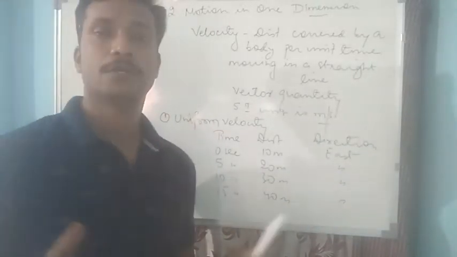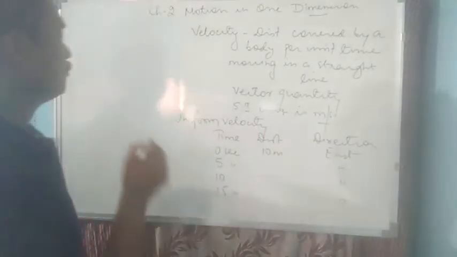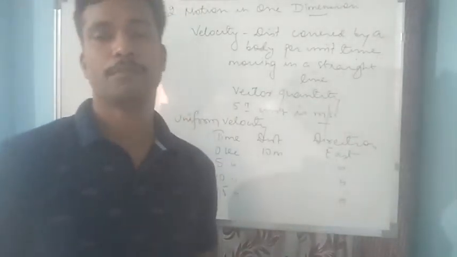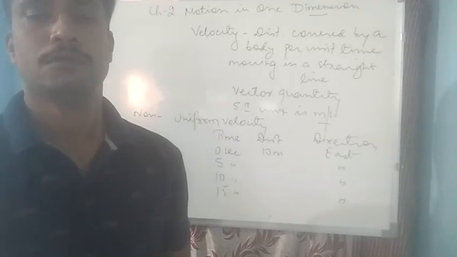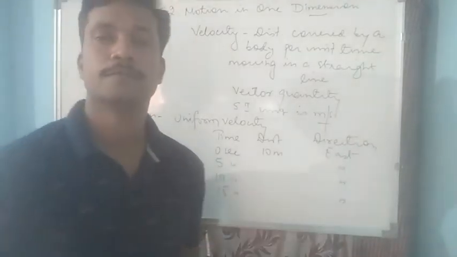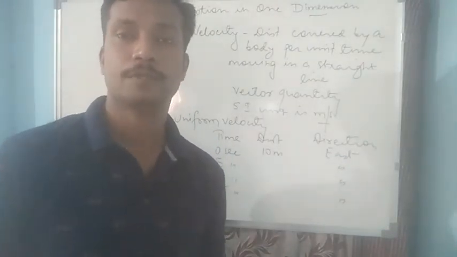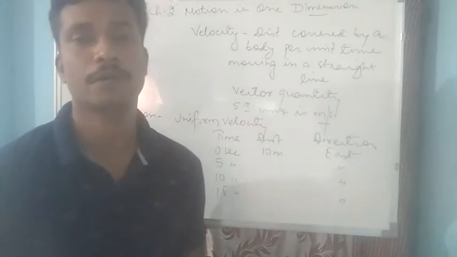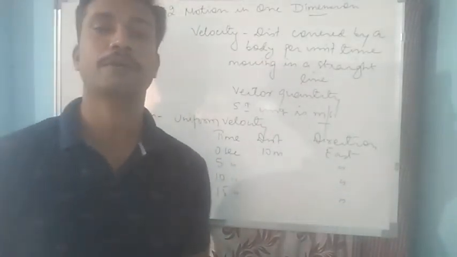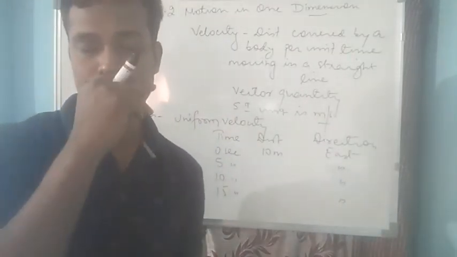Now we can look at non-uniform velocity. Non-uniform velocity in a body can be due to two reasons. One, when the body does not move in a fixed direction, though it covers equal distance in equal intervals of time. Or second, when the body does not cover equal distance in equal intervals of time even though the direction is fixed.